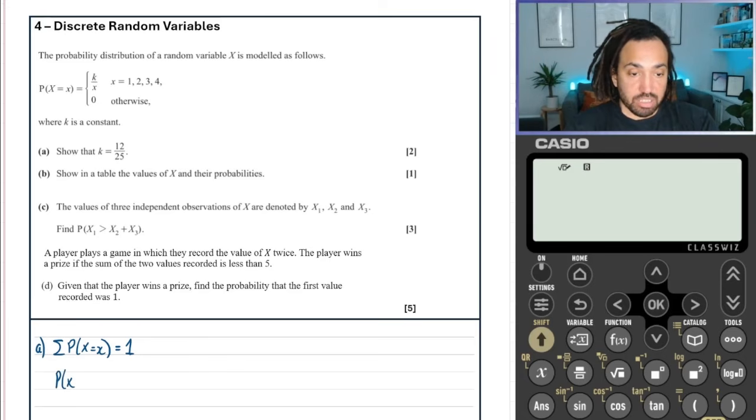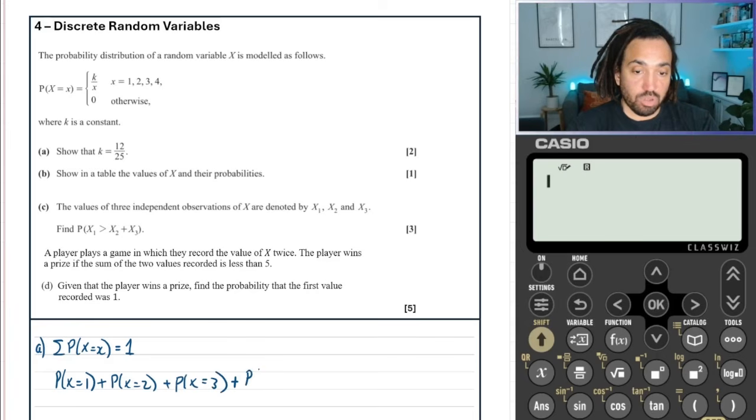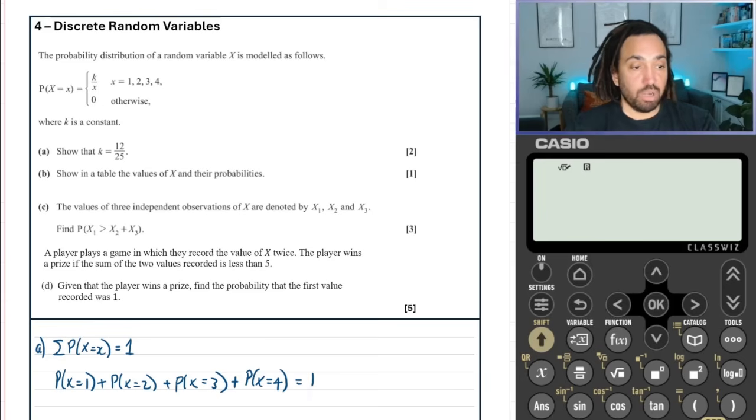So that means that the probability that x equals 1 is the first thing we're allowed, and then after that it's the probability that x is equal to 2, and x could also be 3, and x could also be 4, and then finally, that is all it could possibly be, so that needs to add to make 1.